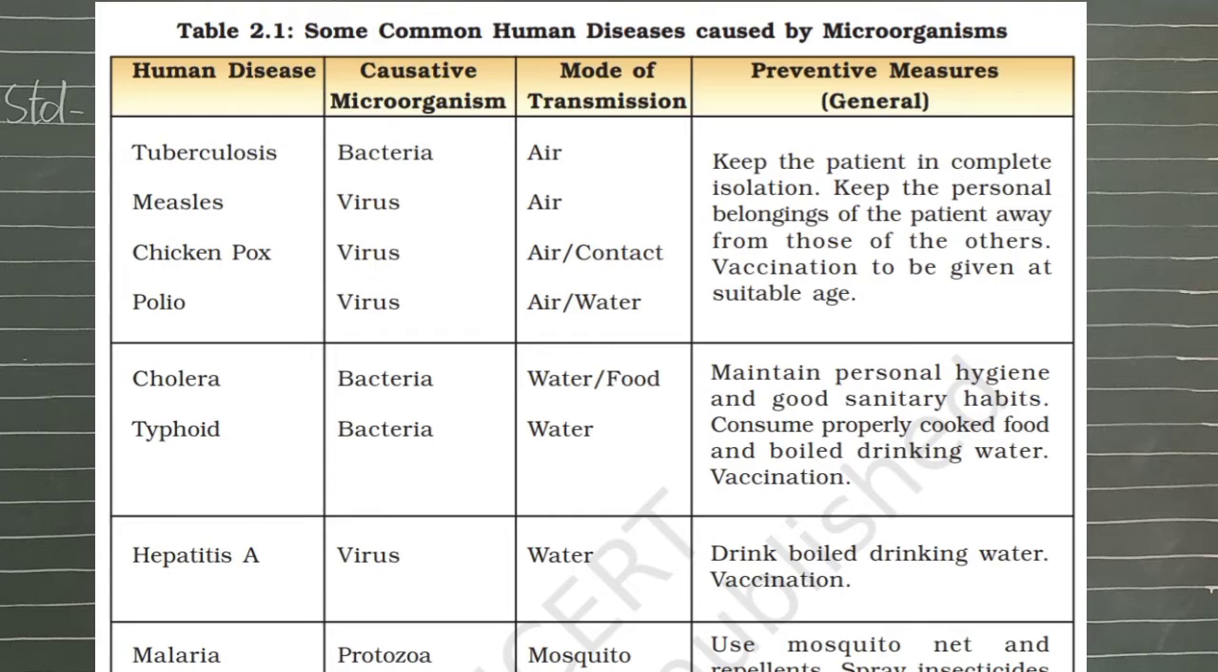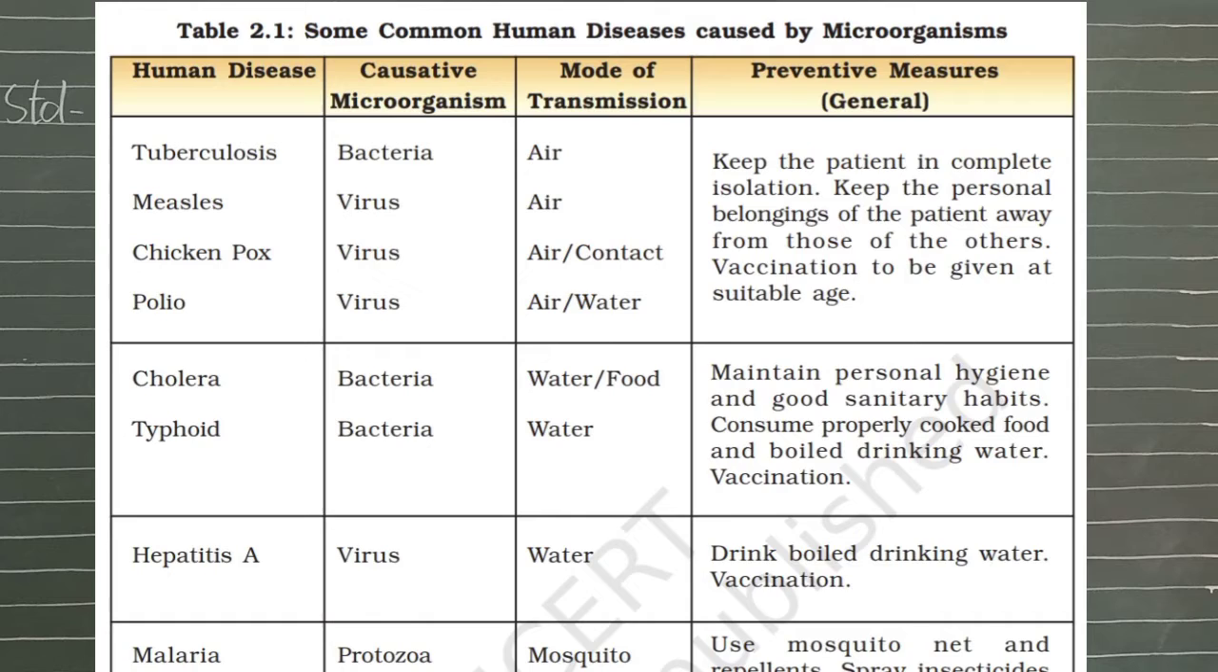The next human disease is cholera, which is caused by bacteria, and the mode of transmission is water and food, contaminated food we can say. Typhoid is caused by bacteria, and the mode of transmission is water. Now the general preventive measures are: maintain personal hygiene and good sanitary habits, consume properly cooked food and boiled drinking water, and vaccination is a must.